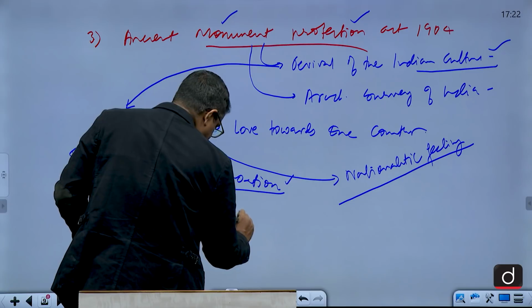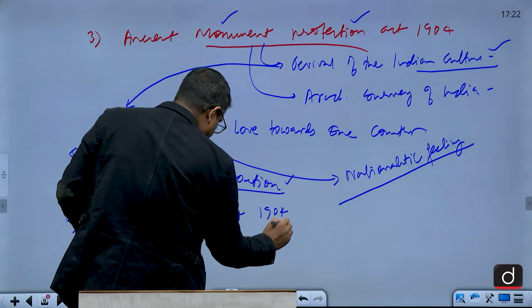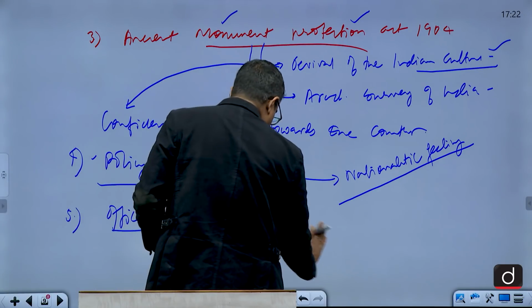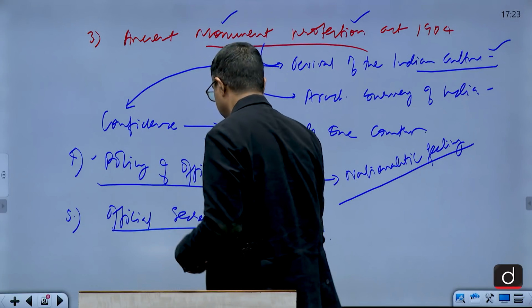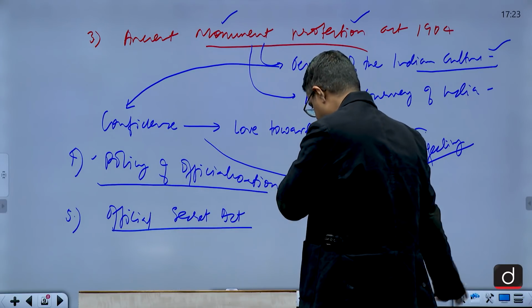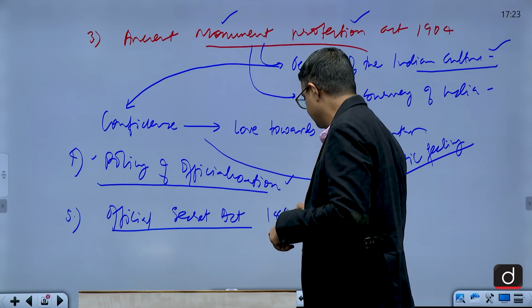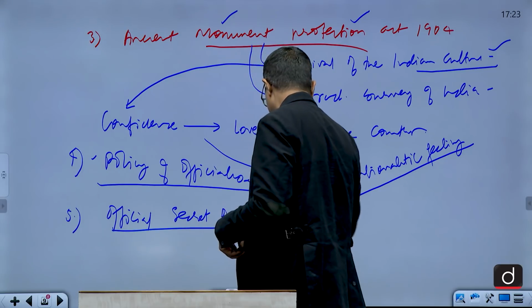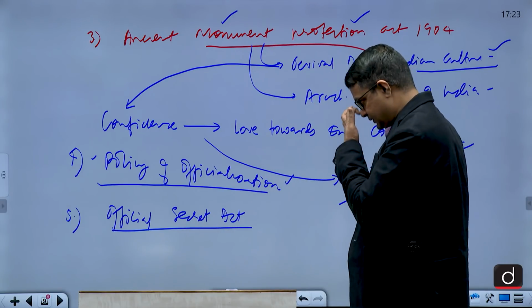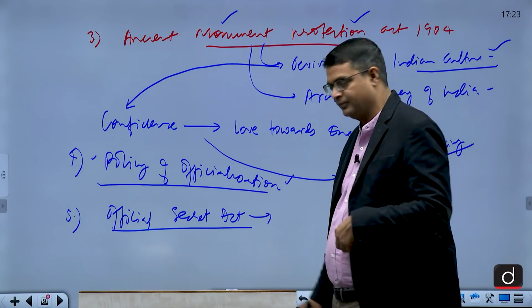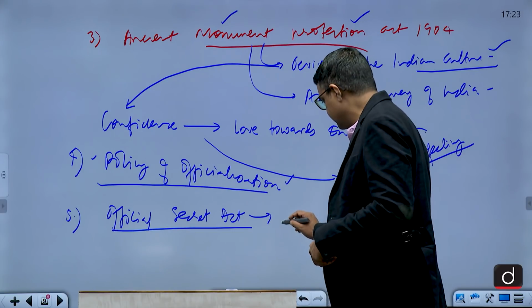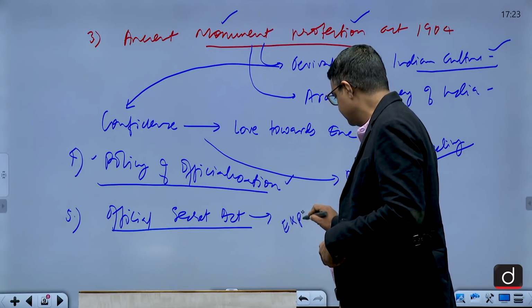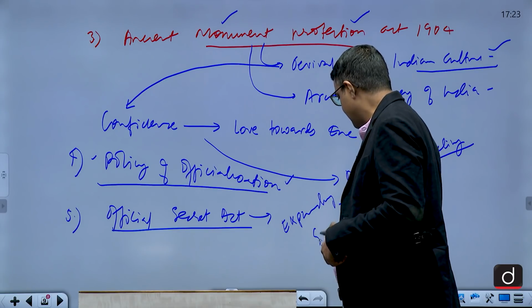Official Secret Act. I think it was in 1800. This was a very important development, expanding the Sedition Act.